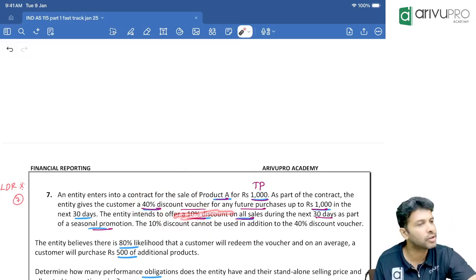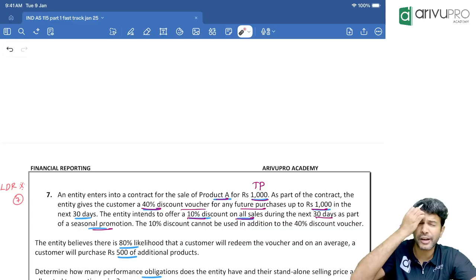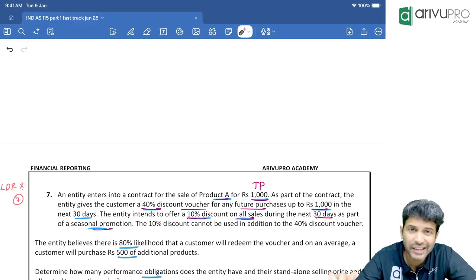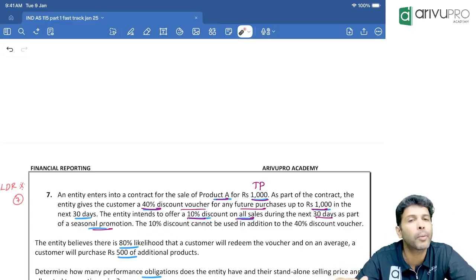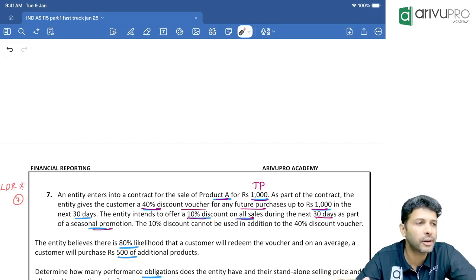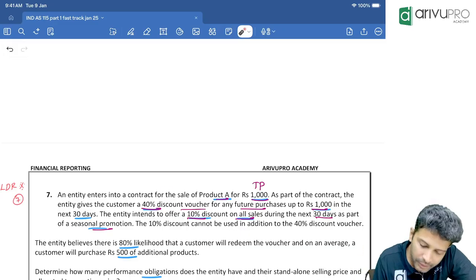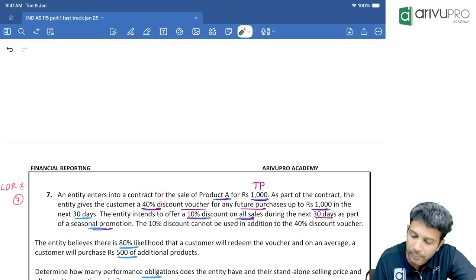A general discount voucher, you should not treat as a separate performance obligation. First of all, first point again: you can treat the discount voucher as a separate performance obligation provided only a selected few customers will get it. Here, not everybody will get the 40% discount; they have to buy a particular product.